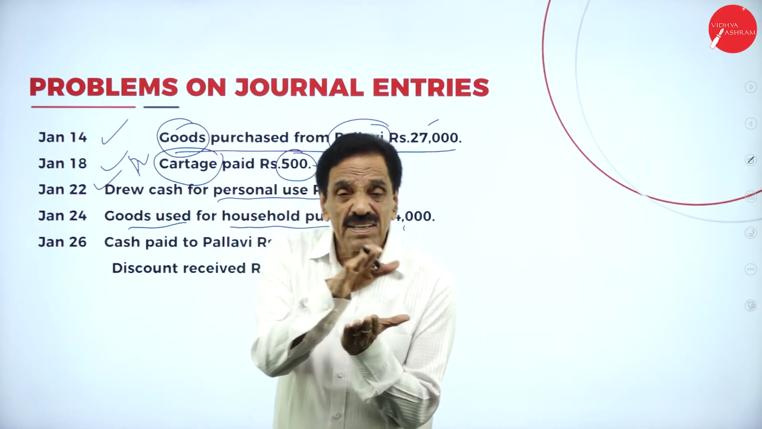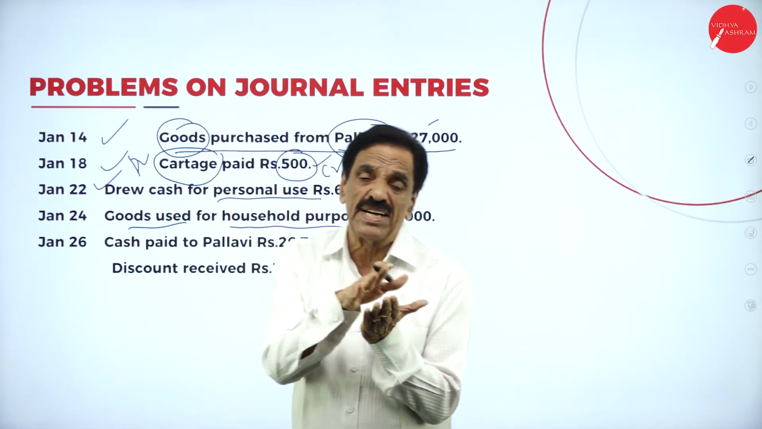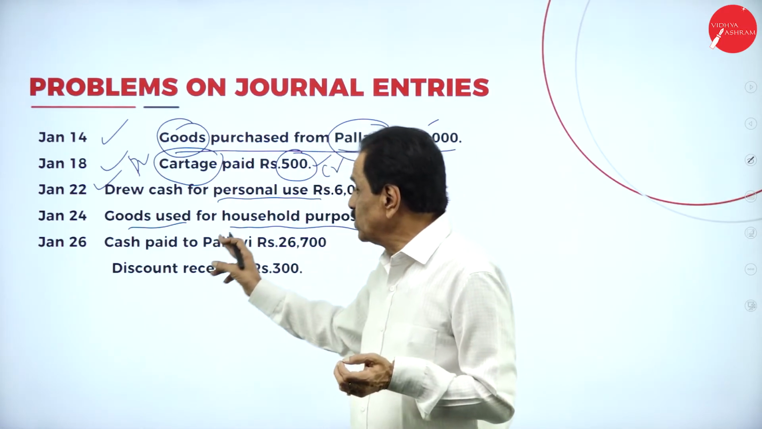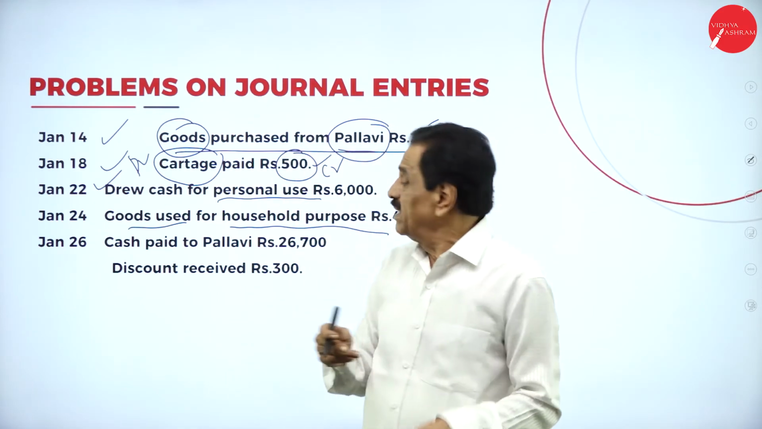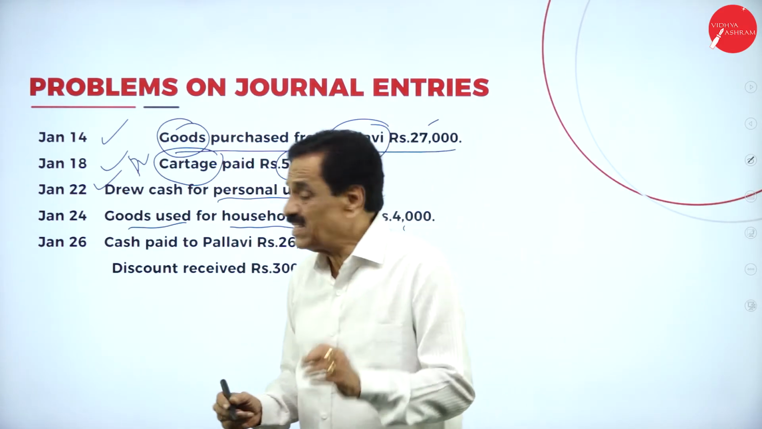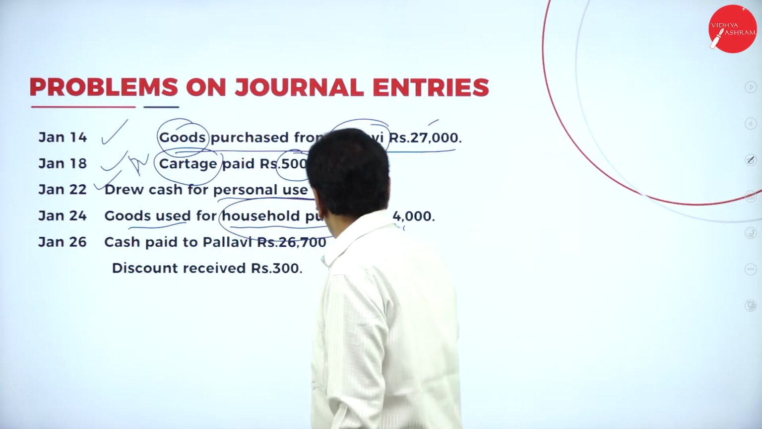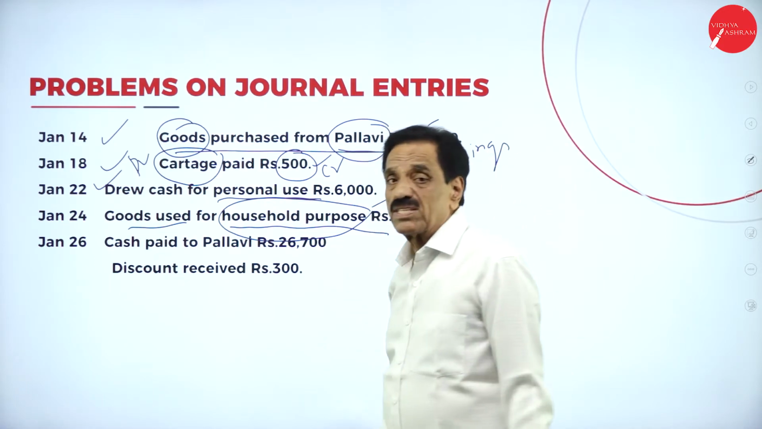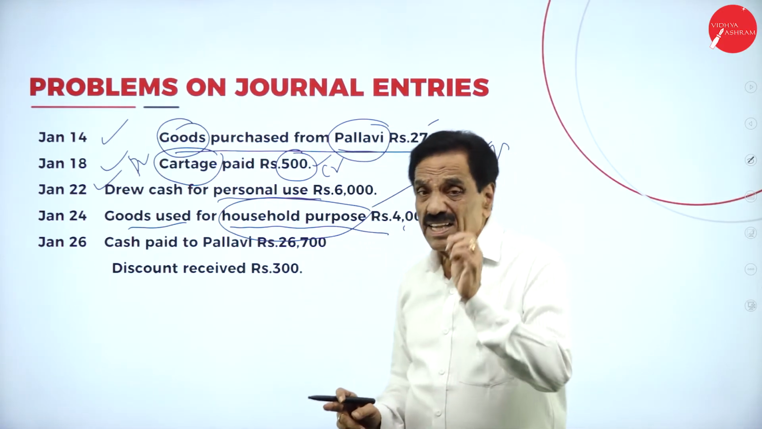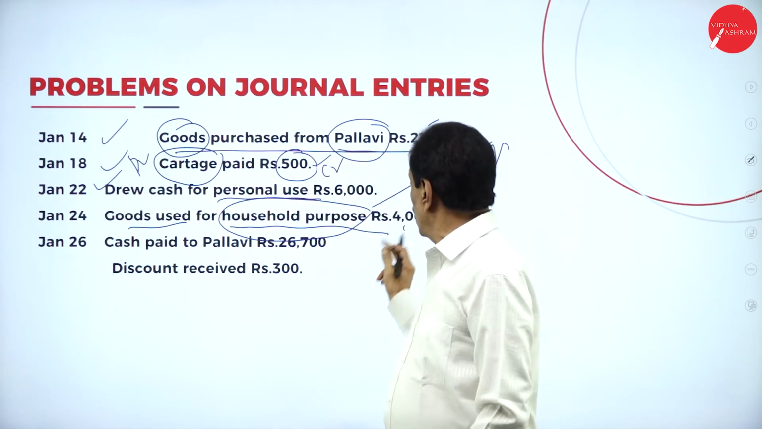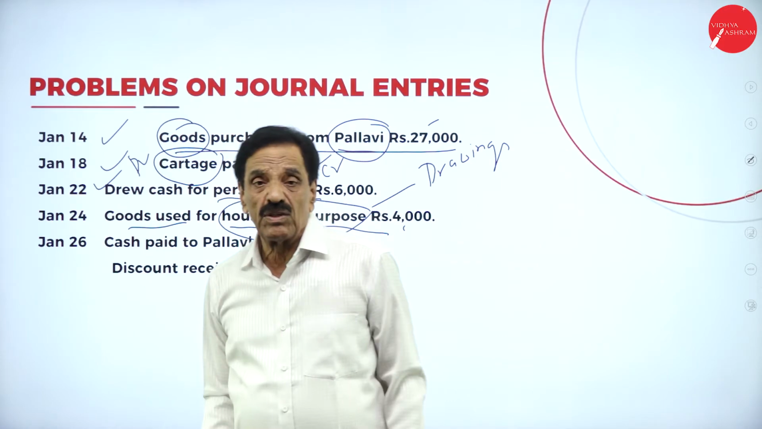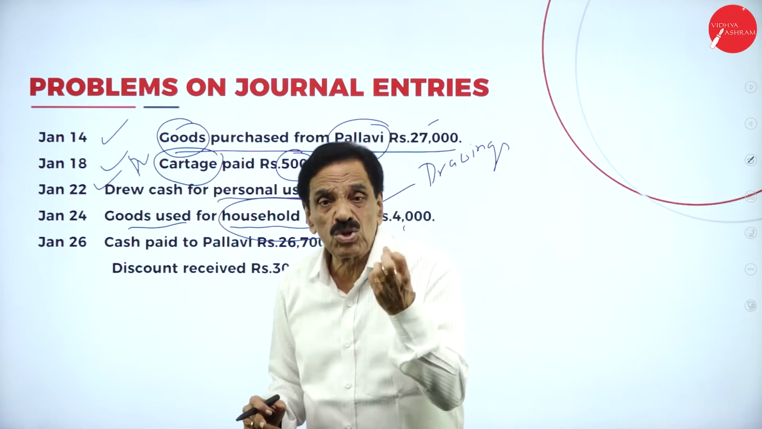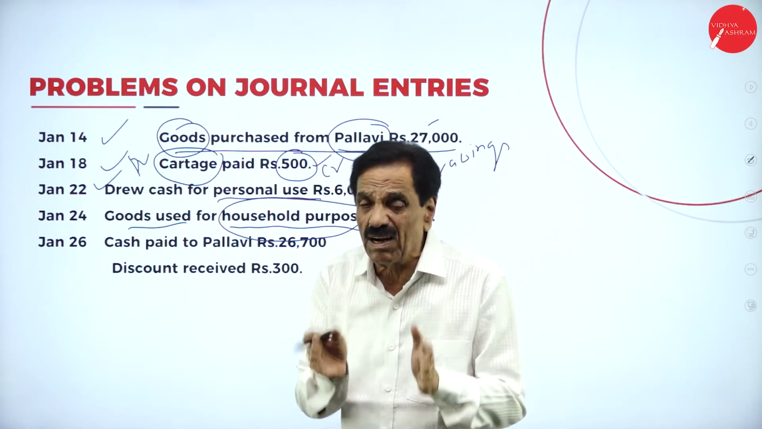So what is the entry? Drawing account debit to goods account. It is not a sale. We are drawing the goods from the business. So goods are going out from the business. For what purpose? Drawing. Household purpose means drawings. Personal use is called drawing. So what's the entry? Drawing account debit to goods account worth 4,000. On which date? 24th. The proprietor draws how much goods from the business? 4,000 for household expenses.